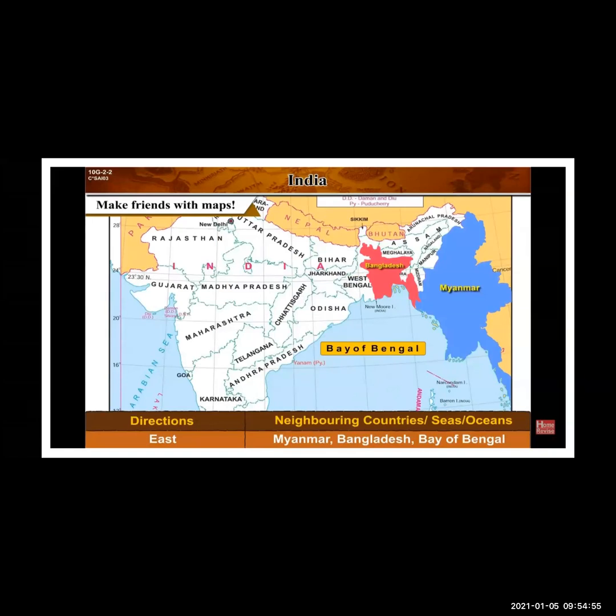East. Now you can see towards the east, the highlighted one over there, that is Myanmar, blue color. You can see Bangladesh, Bay of Bengal. So towards the east of India, these countries are there. Myanmar is there, Bangladesh, and Bay of Bengal water body.